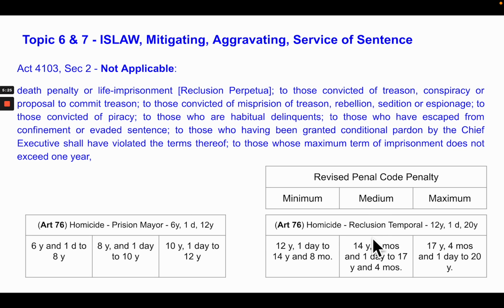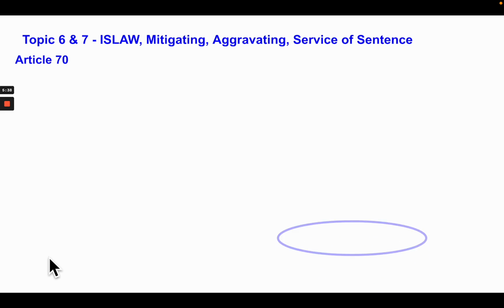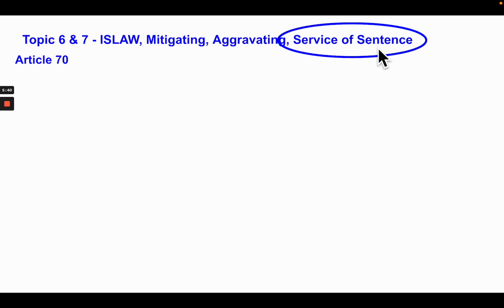Say for example that person is found liable for homicide, guilty of homicide. This is the penalty, let's say in the minimum period. So after that time, the person will serve the sentence. So we go to this topic of serving sentence.